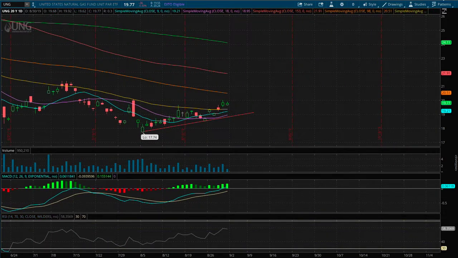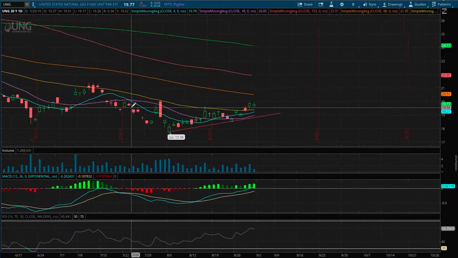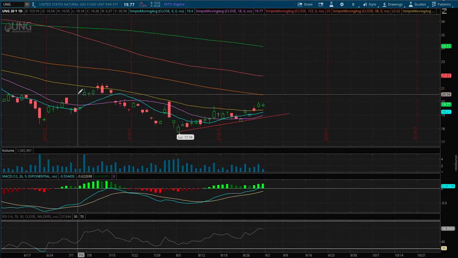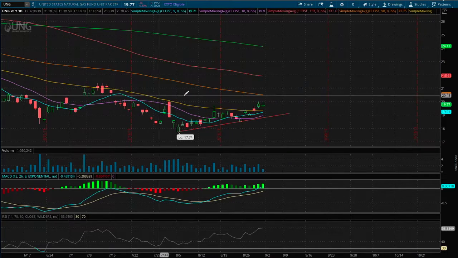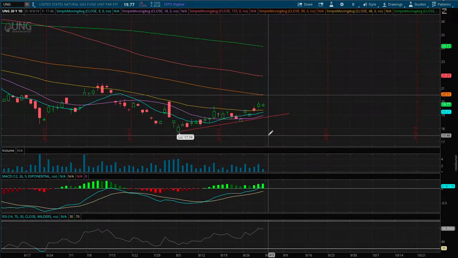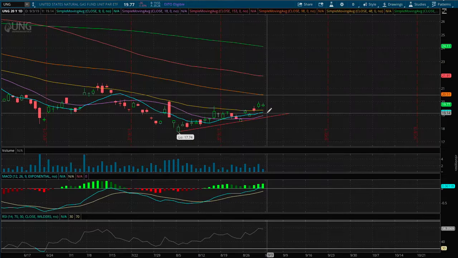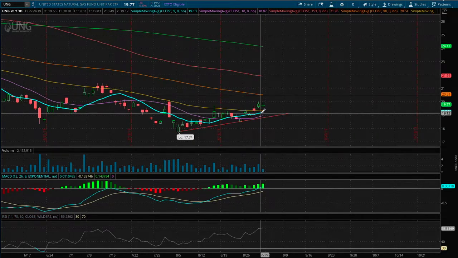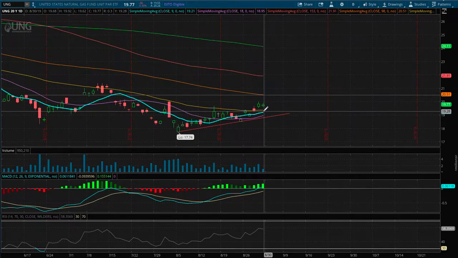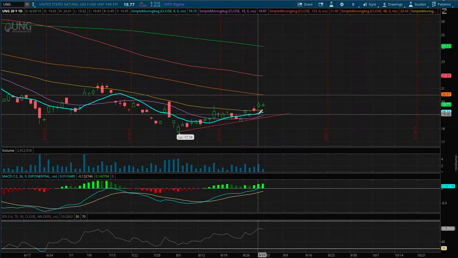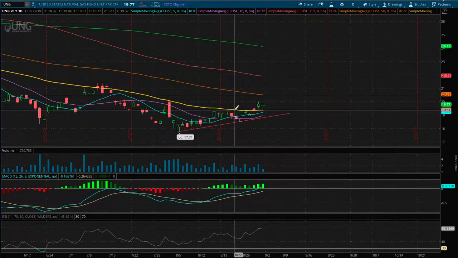If we were to move on higher, the price level that I see resistance in is support that dated back to early July, or we could say this is the 100-day moving average right there. So that is our next resistance. And as for support, I see support as the 9-day moving average converging or consolidating with the 50-day moving average, the 9-day, the blue line, and the 50-day, the yellow line.